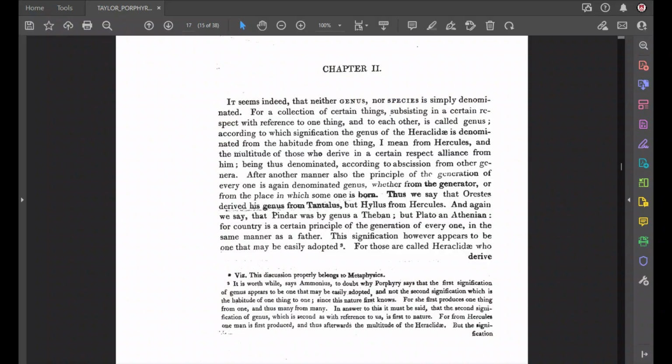All right, so a collection of things subsisting with reference to one thing and to each other. That's the first definition. He goes on to say, blah, blah, blah. After another manner, about halfway down the page, do you see where he says, after another manner? After another manner also, the principle of the generation of everyone is again denominated genus. So the second meaning of genus is the principle of generation.